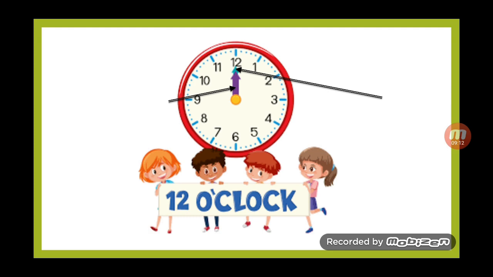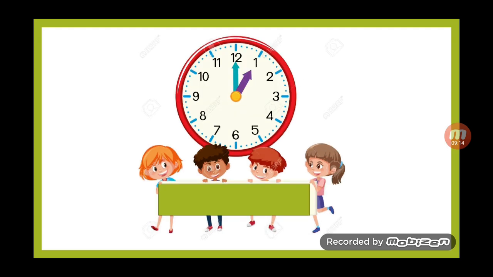Okay, let's take a look at another example. Look at this picture here. The short hand points to which number? Can you see it? It points to number 1, right? Great. The short hand points to number 1, and the long hand points to number 12. So what time is it?